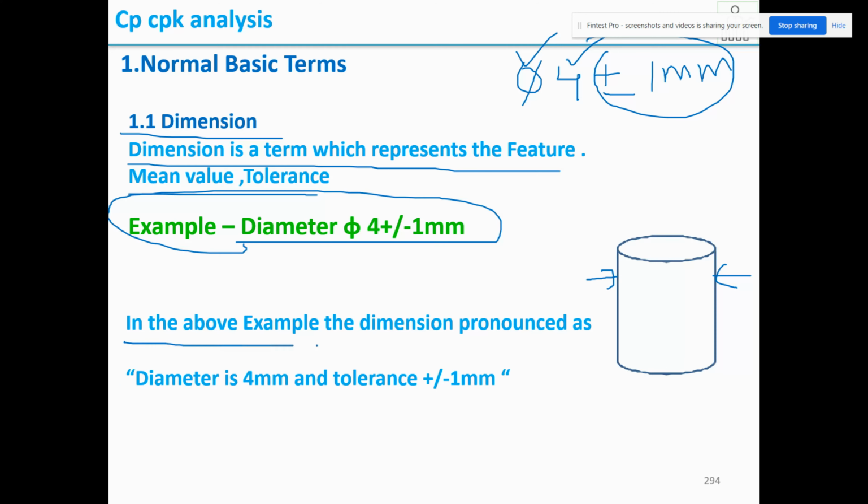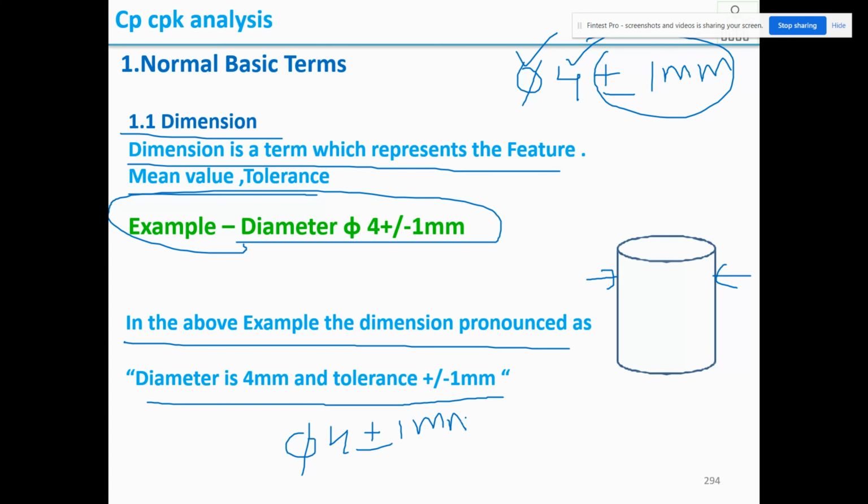So in the above example, the dimension is pronounced as diameter 4 mm and tolerance plus or minus 1 mm, or we can say dia 4 plus or minus 1 mm. Completely you should tell along with the feature and middle value as well as tolerance. So the entire thing is called dimension. Now you got clearly what dimension is. Suppose they're asking the dimension of this, you should say height 10 plus or minus 1 mm.